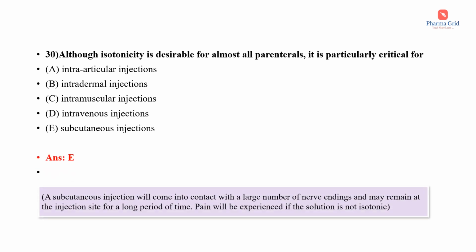So an isotonic solution is the one with a salt concentration that is exactly equal to that of the blood cells. A subcutaneous injection will come into contact with a large number of nerve endings and may remain at the injection site for a long period of time. So pain will be experienced if the solution is not isotonic. Hence this isotonicity is particularly critical for subcutaneous injection.